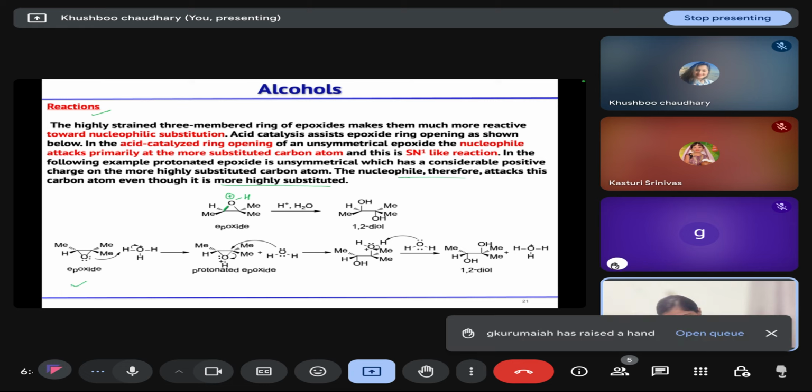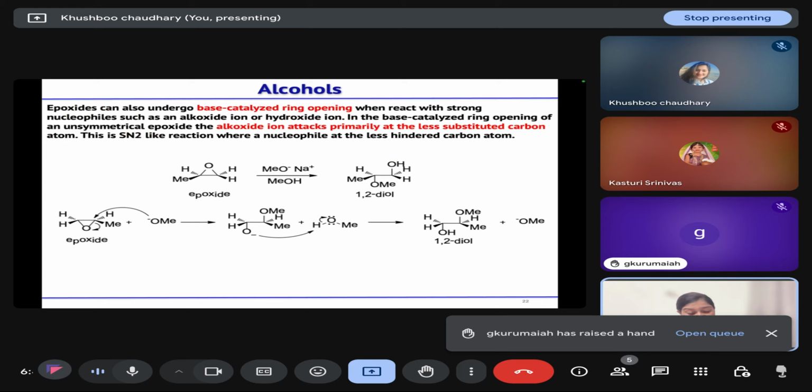For example, in this case, we have one methyl on one side and two methyls on the other side. So after the protonation takes place, water will attack at the more substituted site because the carbocation is stable at that position, and it leads to the formation of your 1,2 diols.